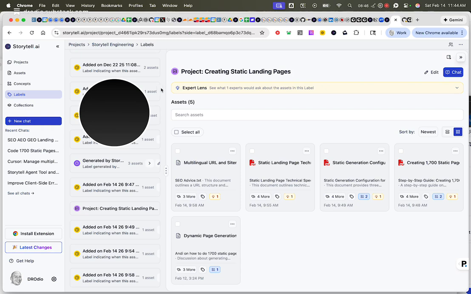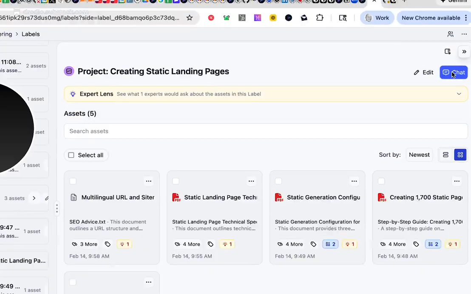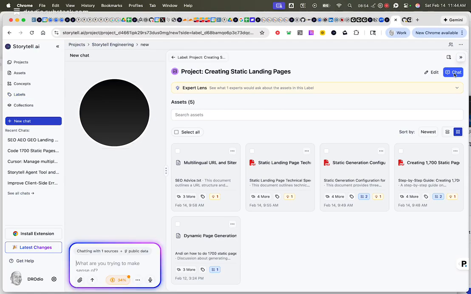Now I'm ready to have Storytell define a PRD for me to send to my AI agents to code. So I'm going to say chat right here, and I'm going to chat with this label.